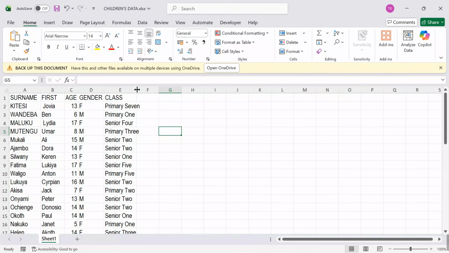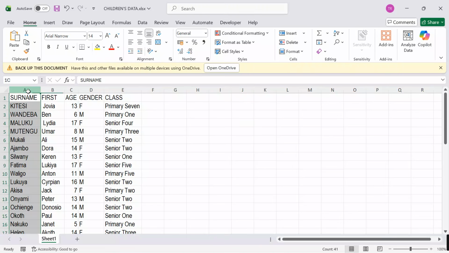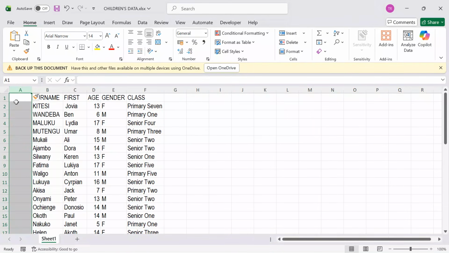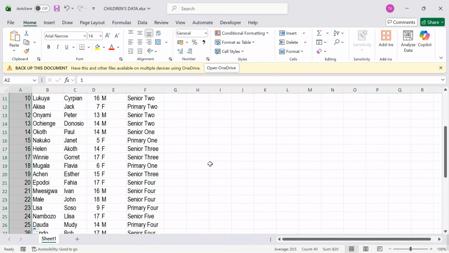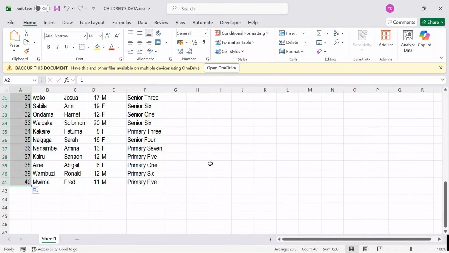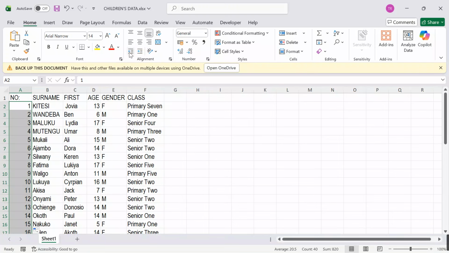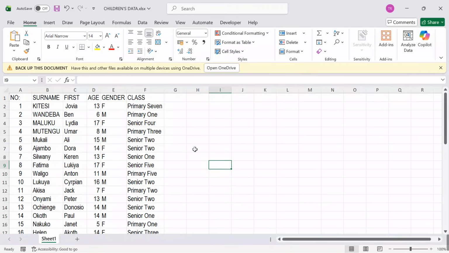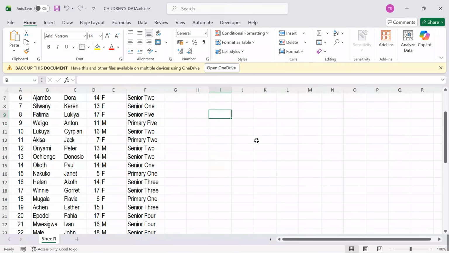And then after doing all this, let me now start manipulating data. One, I can decide to attach numbers to know the total number of students that I'm dealing with. So I'm typing 1, 2, 3, and then I'll just come here, access the autofill icon, and double tap like this, so that we get our students numbered. So meaning that we have over 40 learners in this support material. Come over here and then we start adjusting each and every single element together.